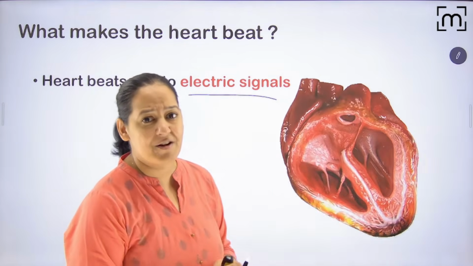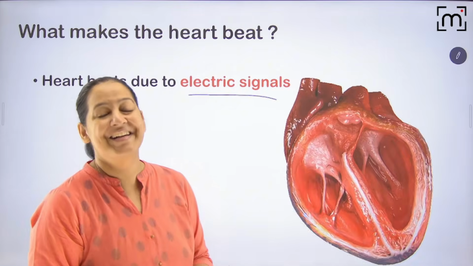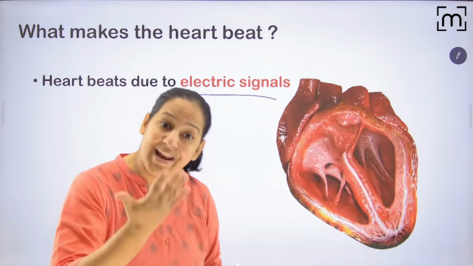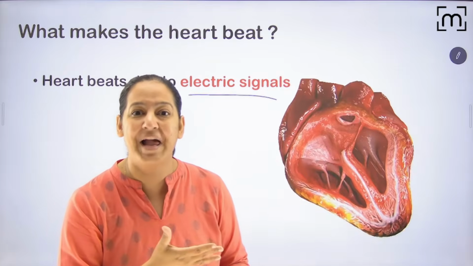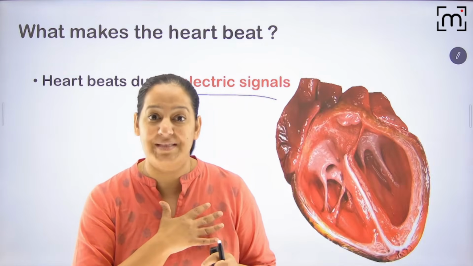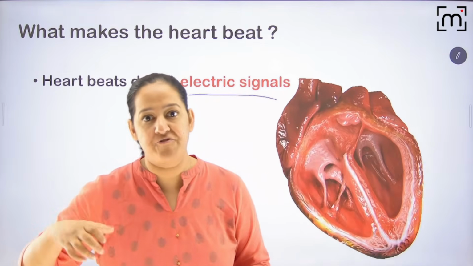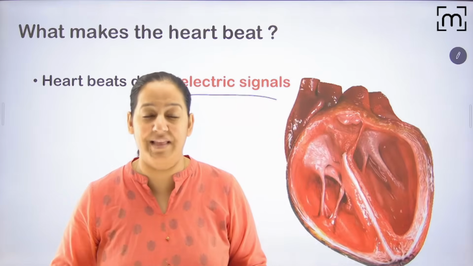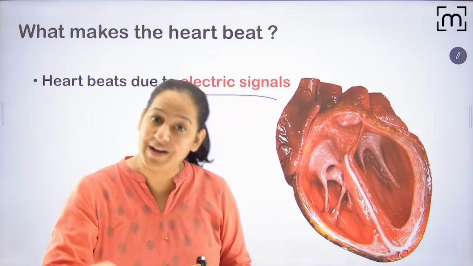From where are the electric signals coming so that the heart is beating? Is it from the brain? No, no way. The heart is generating its own electric signal, which is causing contraction in the heart. That is the unique feature of the heart. It's a very special organ in the human body, because all other organs receive signals from the brain, and only then can they contract, like skeletal muscle and smooth muscle. But the heart generates its own electric signal.